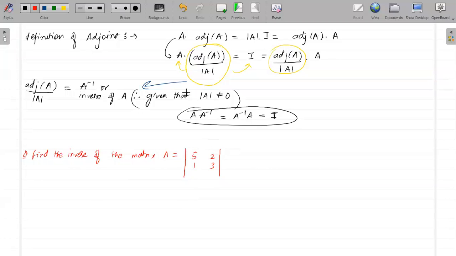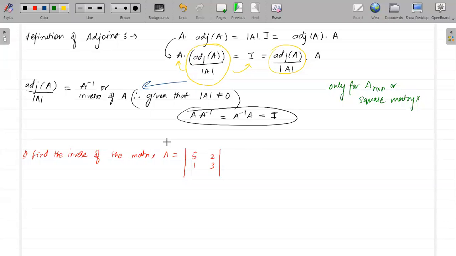Now remember, the inverse of a matrix can only be found if the matrix is a square matrix, n cross n. This is self-explanatory because we are finding the determinant of A, and the determinant can only be found if the matrix is square.